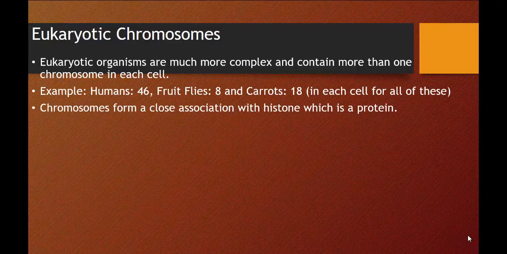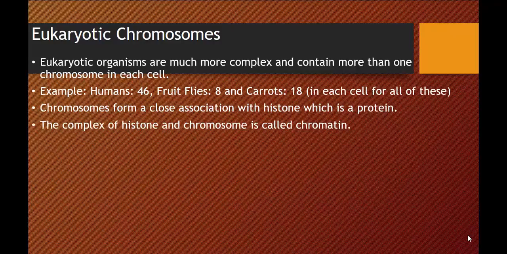Now, chromosomes form a close association with histone, which is a protein. The complex of histone and chromosomes is called chromatin. So you'll see that word chromatin, and when you want to know what that is, it's histone and chromosome. It's the complex of histones and chromosomes bound together.